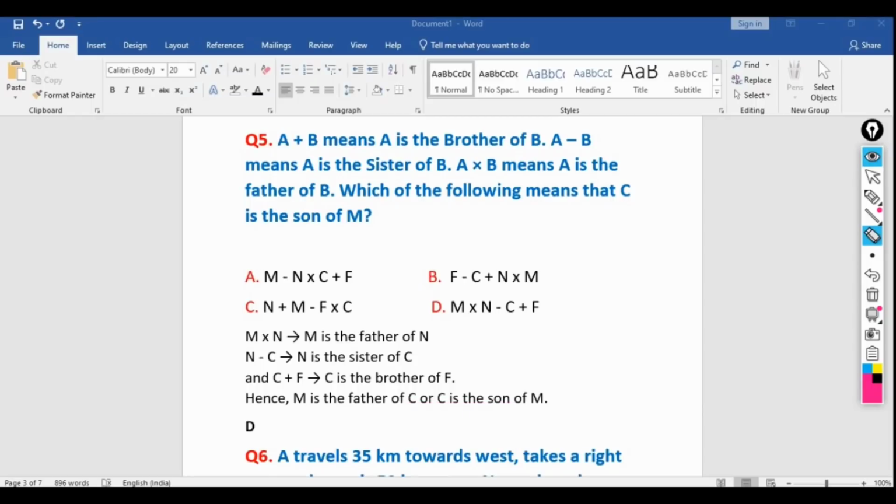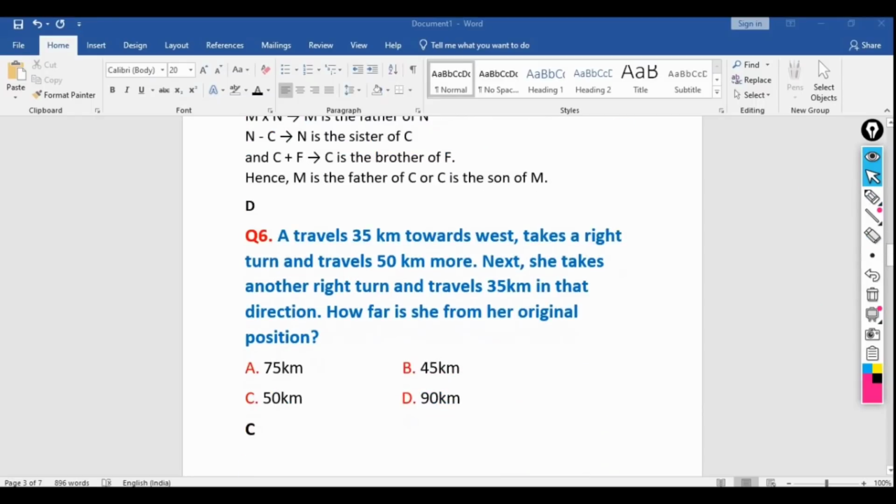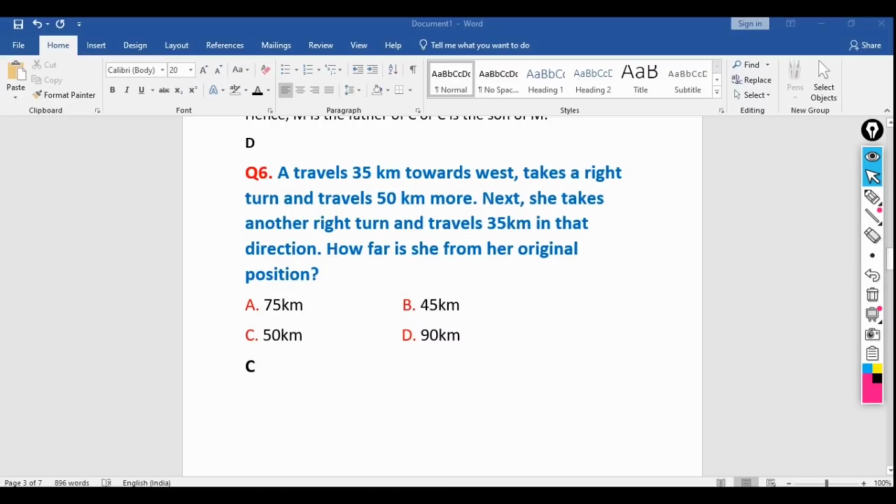Okay. So now let's move to the next question. A travels 35 km towards the west, takes a right turn and travels 50 km more. Next, she takes another right turn and travels 35 kilometers in that direction. So how far is she from her original position? So this is a direction problem.